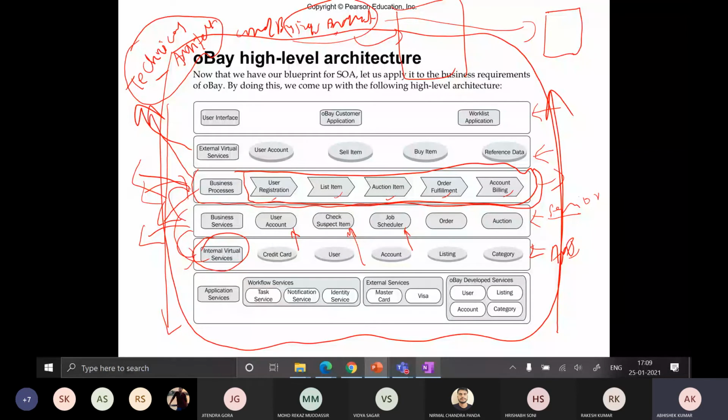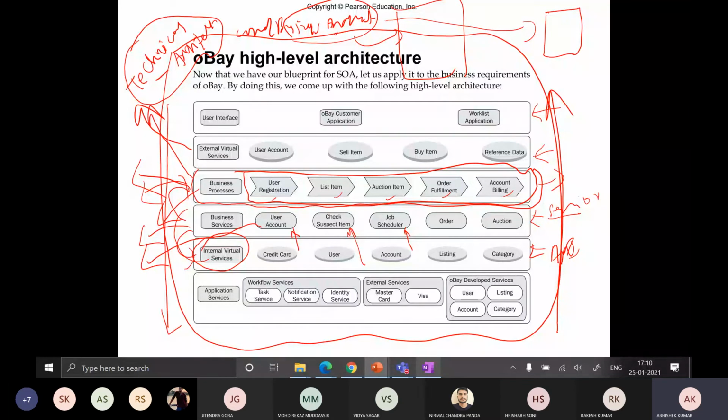So take the user account business service. At the backend it must be going to use your database, right? So we can say this user account is which kind of service?